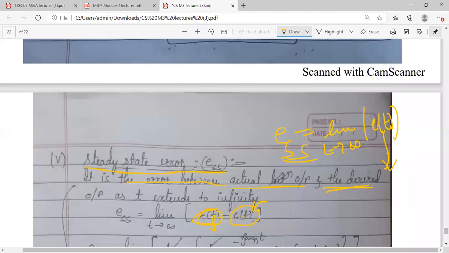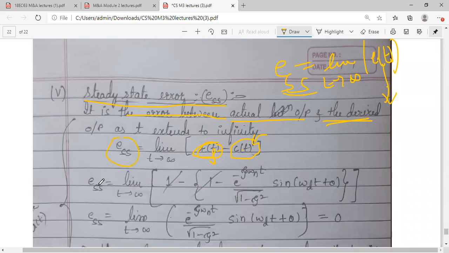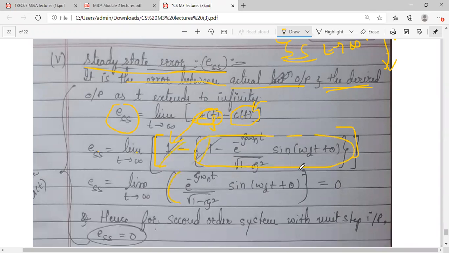तो दोनों का अगर आप डिफरेंस निकालोगे, जो भी आपको मिलेगा दैट इज एरर, एंड एरर शुड बी जीरो इन एनी सिस्टम. ओके, so this is your ESS, steady state error, which is equal to limit of, I have substituted R of t as 1 क्योंकि हम यूनिट स्टेप अप्लाई कर रहे हैं, minus this is your output C of t. 1 gets cancelled, you will be left with this. So if you go for t tends to infinity, e raised to minus infinity will be 0. So because of this ESS will be 0.